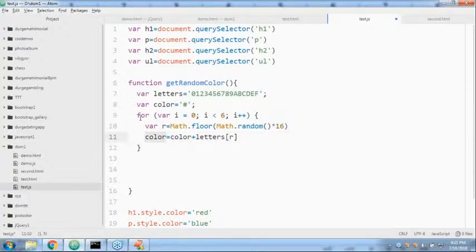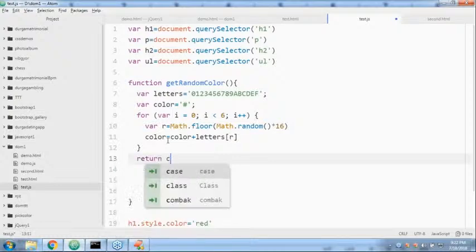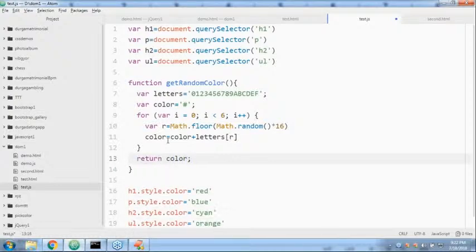Six characters are going to come or not? Because this for loop is going to be executed 6 times. Now, return color. Excellent, man. With a pleasant mind you can analyze, then you will be able to get it. Otherwise, I will explain once again, so why worry? First, let me complete the application. Clear? Are you in a position to understand this code?